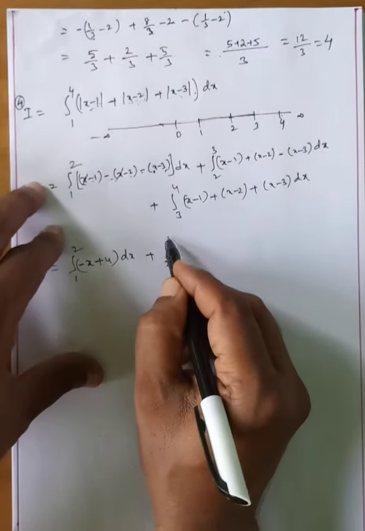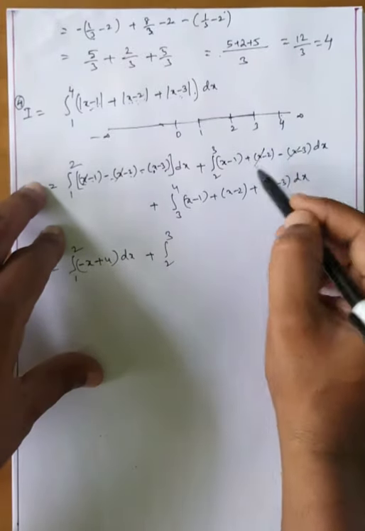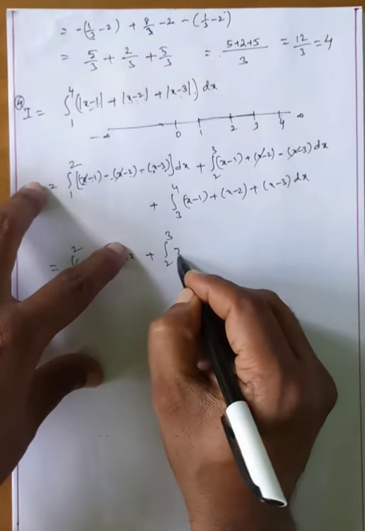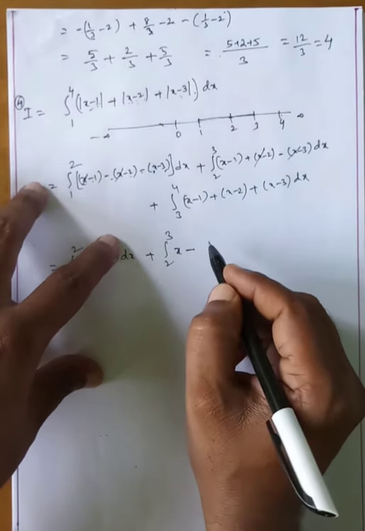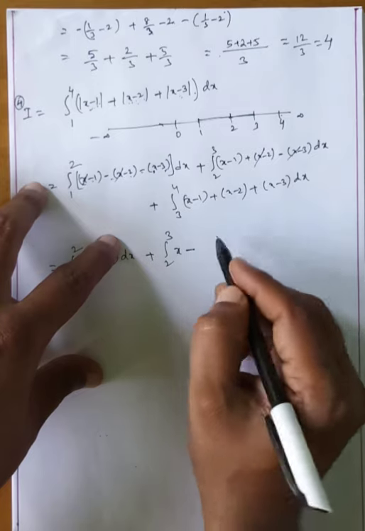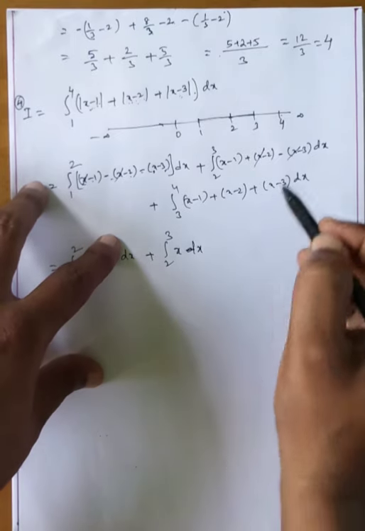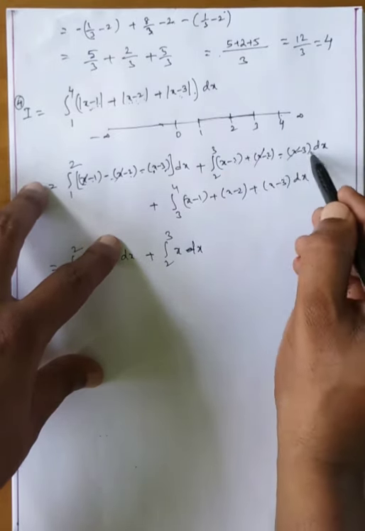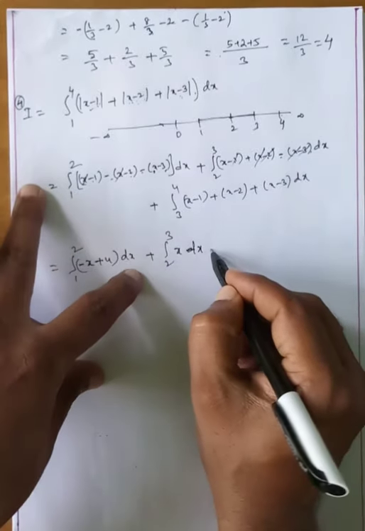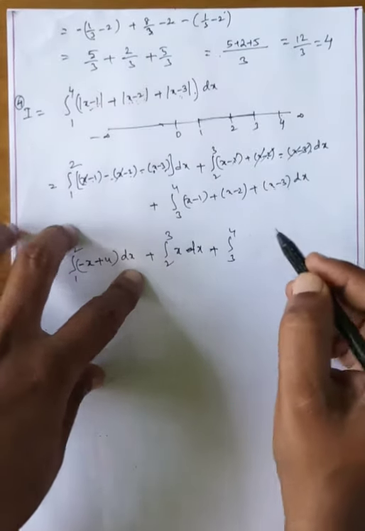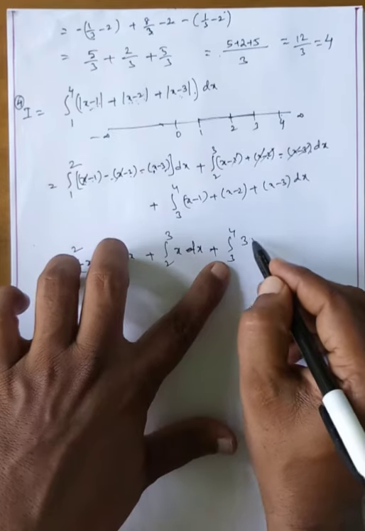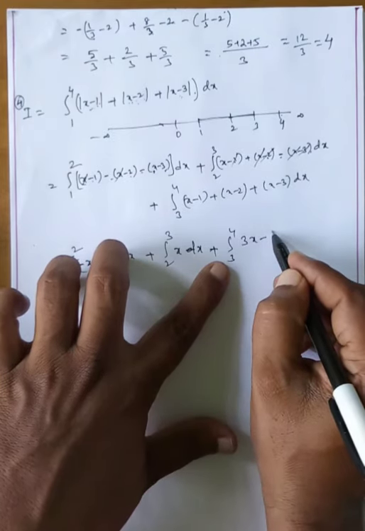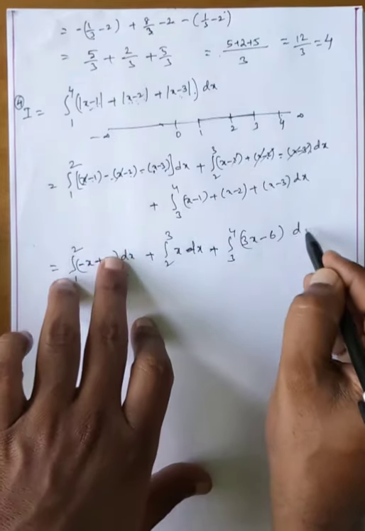Plus 2 to 3, what happened? Here only x. The remaining values minus 1, minus 2, plus 3 are also cancelled. Plus 3 to 4, 3x minus 6, dx.